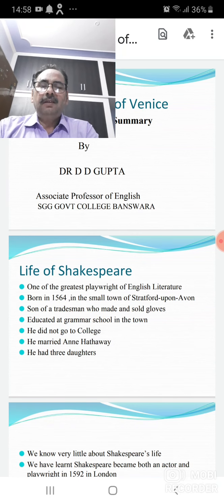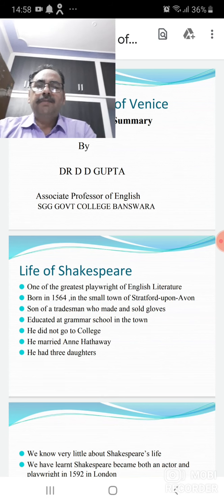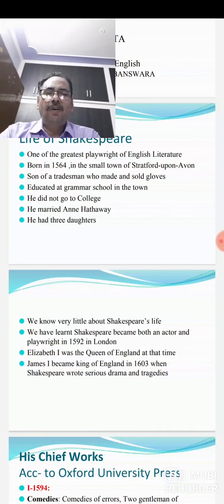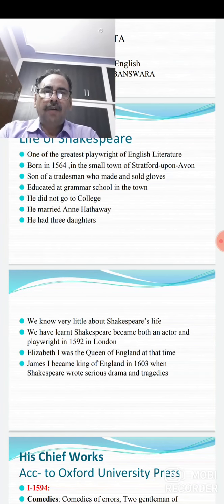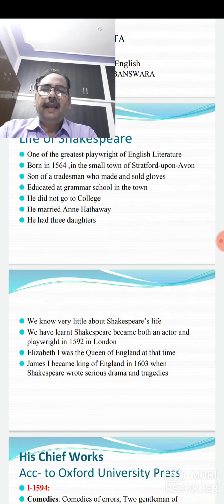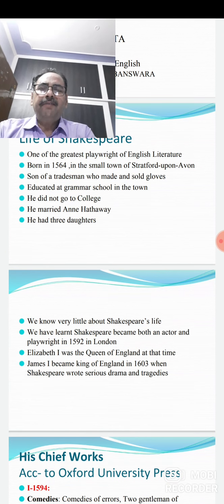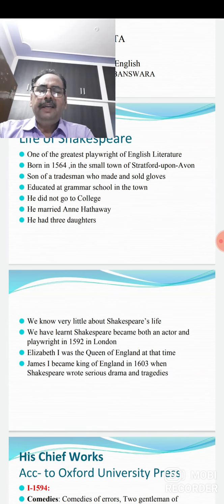Shakespeare is one of the greatest playwrights of English literature, and he was born in 1564 in the small town of Stratford upon Avon. He was the son of a tradesman who made and sold gloves. He was educated at grammar school in the town. He never went to college, and he married Anne Hathaway, from whom he had 3 daughters. He had no sons.